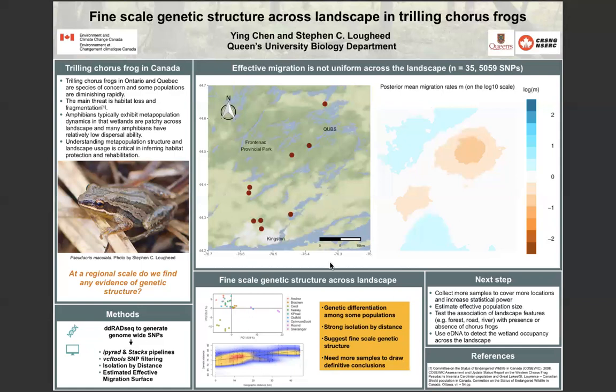In future, I'd like to collect more samples from those locations, as well as collect individuals from other locations in this local region. I'd like to test the association of landscape features such as forests, roads, or rivers in relation with presence or absence of chorus frogs. I will also use environmental DNA techniques to detect the wetland occupancy of chorus frogs across the landscape.